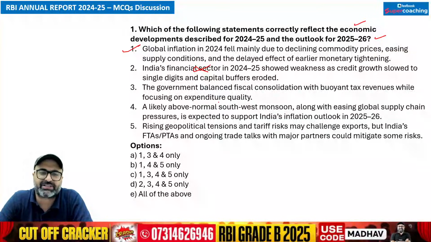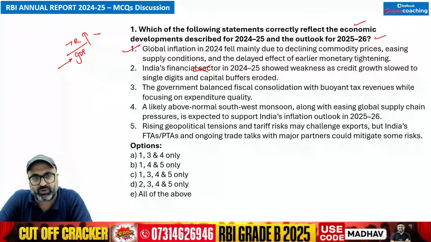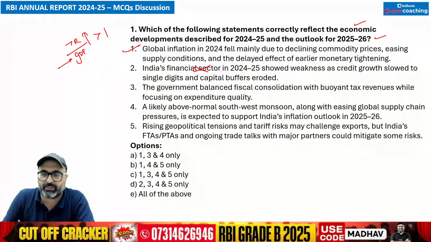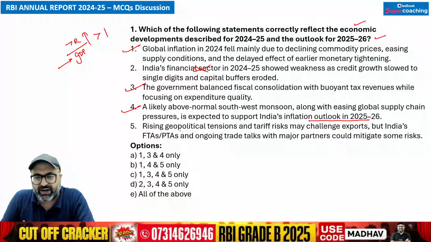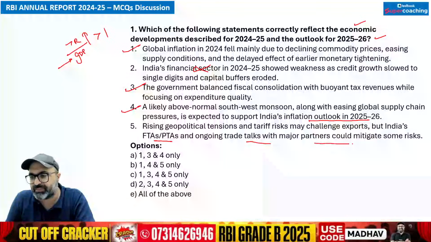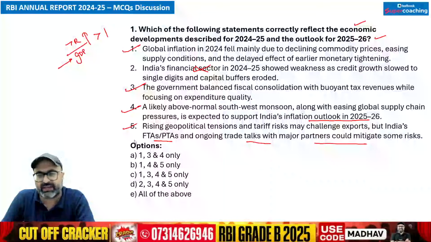Buoyant tax revenue means that with the increase in GDP, we have witnessed an increase in tax revenue as well. So it was greater than 1, which is a good sign for an economy. It is expected to support India's inflation outlook in 2025-26. So this is correct. Fifth statement: rising geopolitical tensions and tariffs may challenge exports, but India's free trade agreements and ongoing trade talks with major partners could mitigate some of the risk. That is also correct.